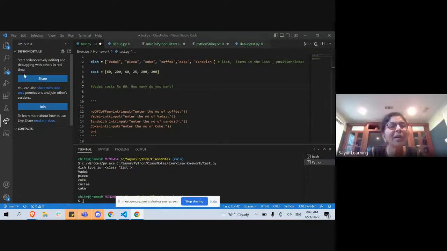No, right now for live share I have a repository open and I have the live share option, and it tells me share and join.